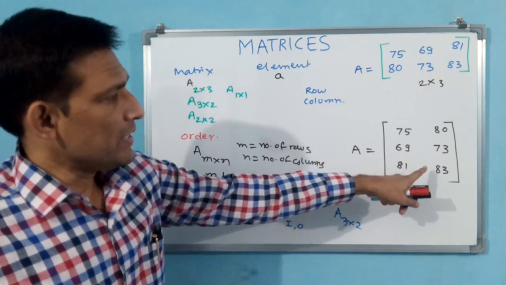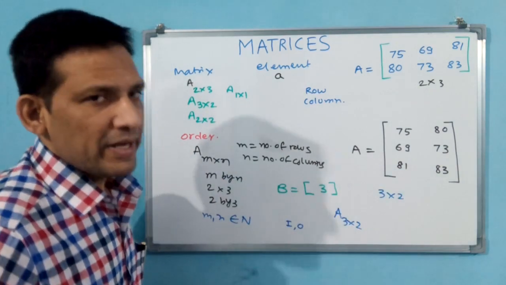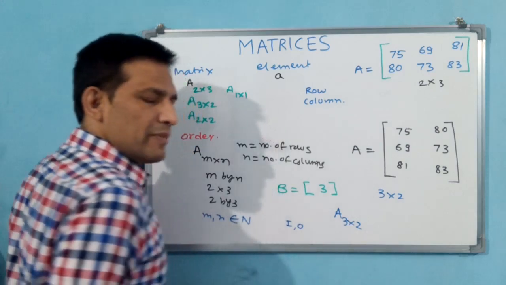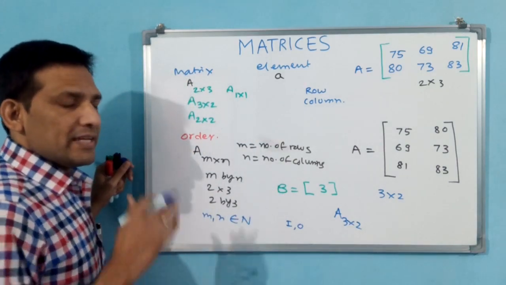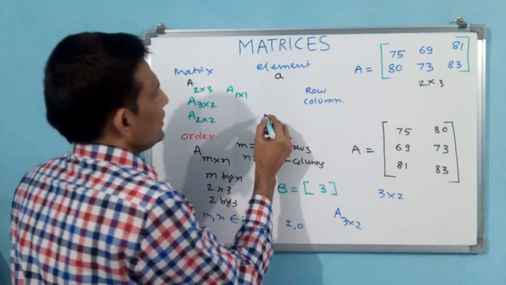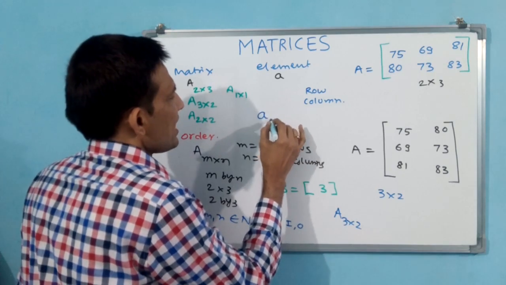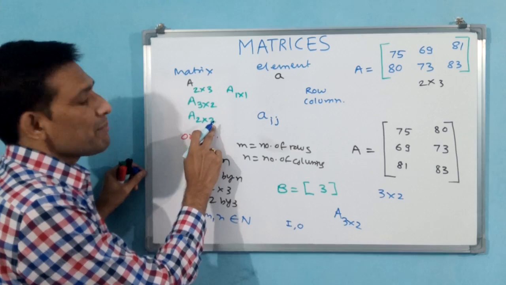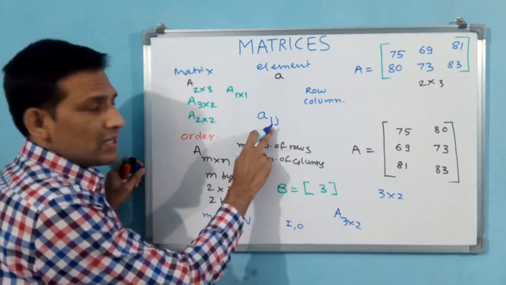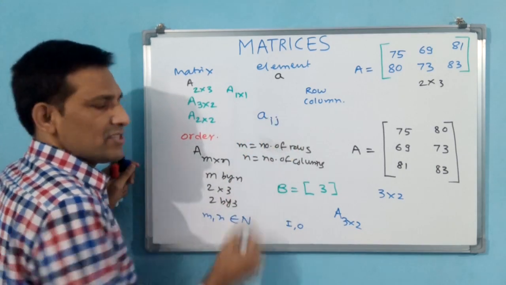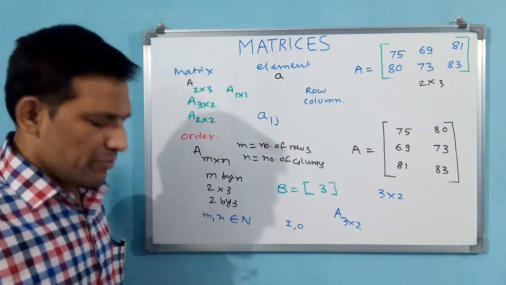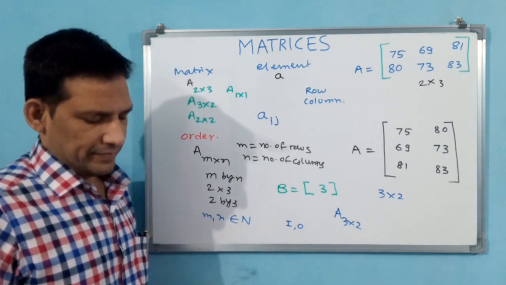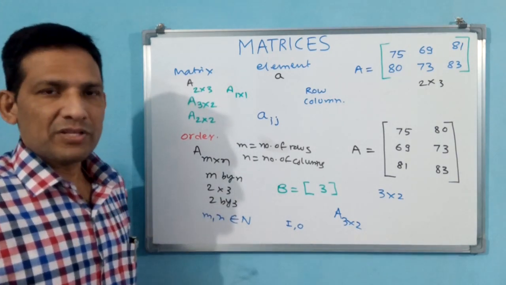Now, let us understand the position of the element. I want the 73 element. How can we say its position? Like capital A, M by N, here it is a_ij. That's all. a_ij will be the representation of an element.